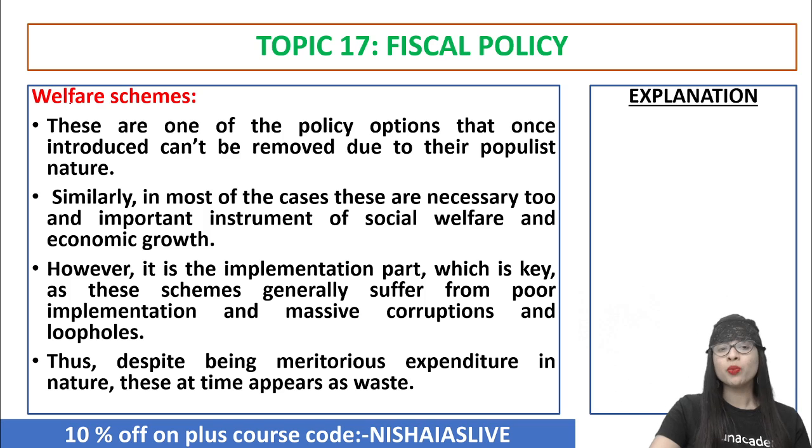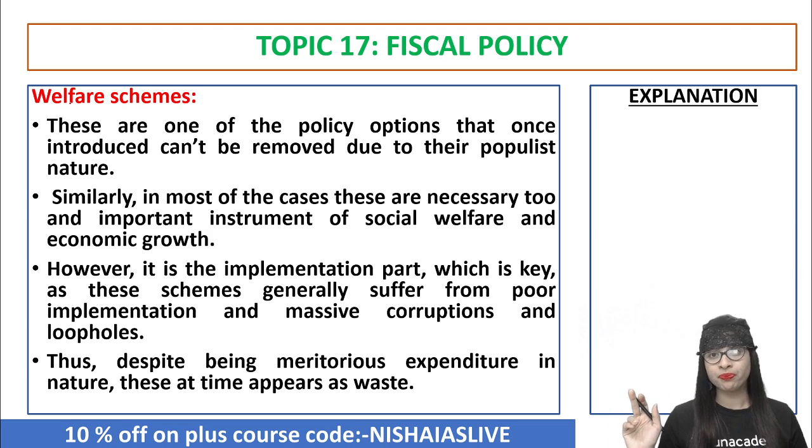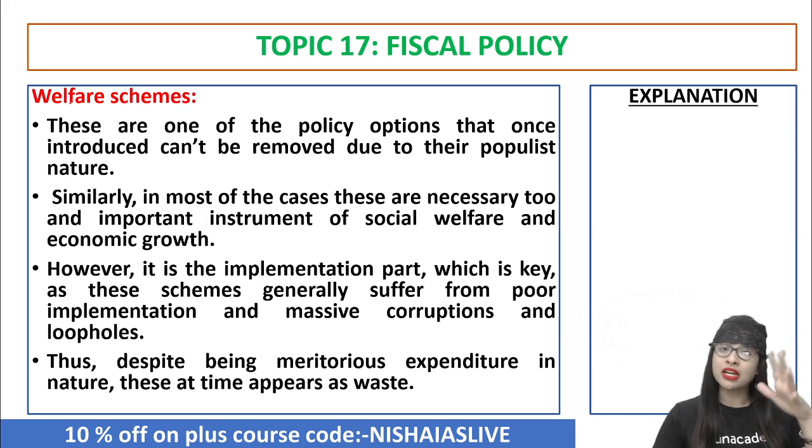Now, welfare schemes. Now we know that welfare schemes are something which is unavoidable, right? And these are one of the policy options that once introduced, you cannot even think of removing because of their popularity. You cannot say this welfare scheme is no more available. That's not possible. So this expenditure has to be continuously incurred by the government. It is recurring in nature. Similarly, if you see most of the cases, there are necessary and important instruments of social welfare and economic growth. Now, many a times there will be unnecessary instruments also, but still, since it's coming under welfare, you cannot take it like that. Now, in the context of implementation, I can tell you which is the most important part